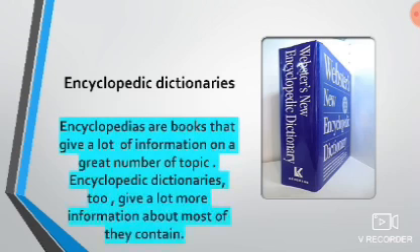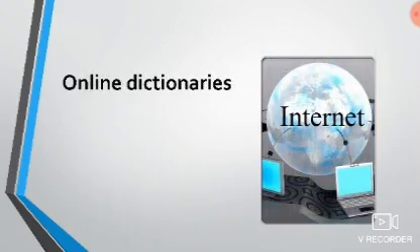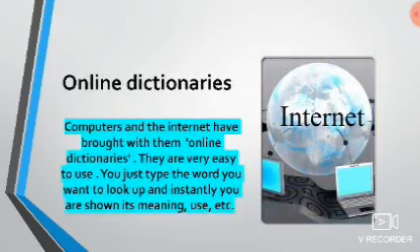Encyclopedic dictionaries. Encyclopedias are books that give a lot of information on a great number of topics. Encyclopedic dictionaries too give a lot more information about most of the words they contain. Online dictionaries. Computers and the internet have brought with them online dictionaries. They are very easy to use. You just type the word you want to look up and instantly you are shown its meaning, use, etc.